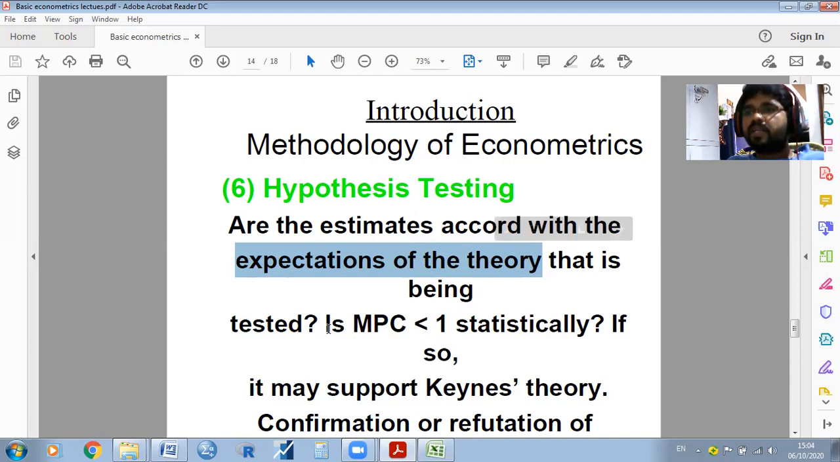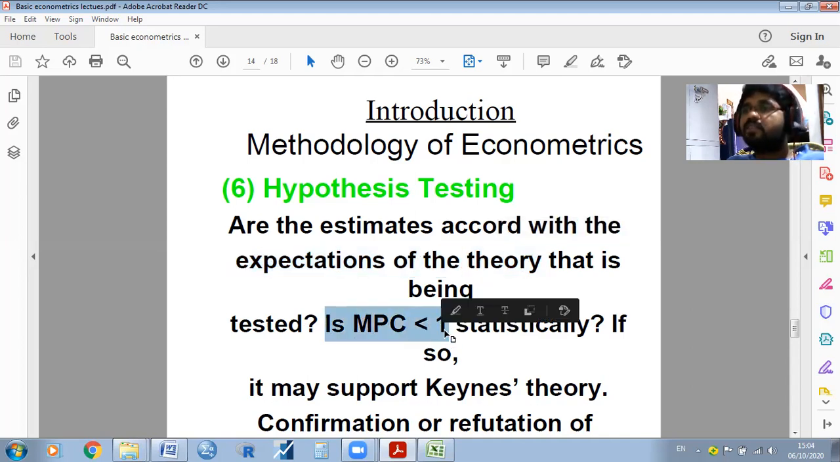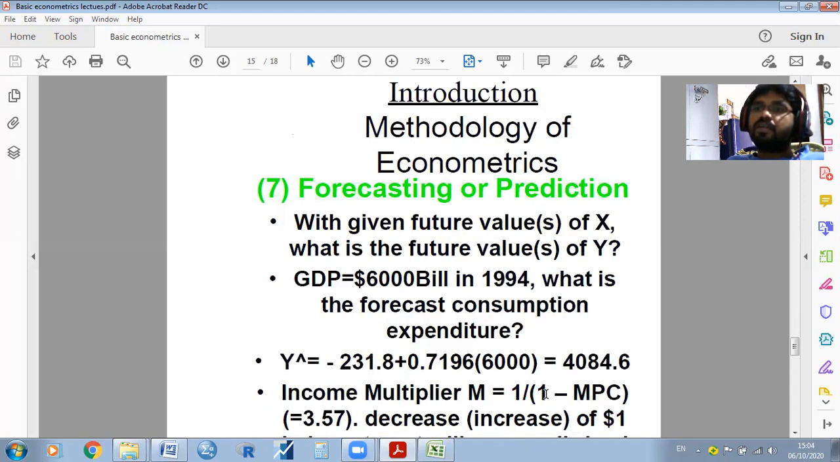Being tested, for example: is the MPC less than 1 statistically? Even if it is less than 1, is it statistically so or not? If it is statistically so, at what percent? If so, it may support Keynesian theory, confirmation or refutation.